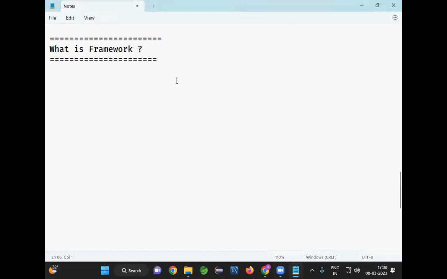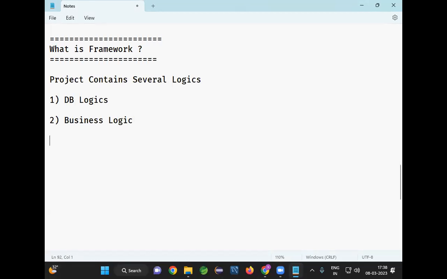Guys, let's understand. When we are going to develop a project, the project contains several logics. If you want to develop a project, we need to write several logics, right? What logics will be available? DB logics, business logic, web logics, and presentation logics also.